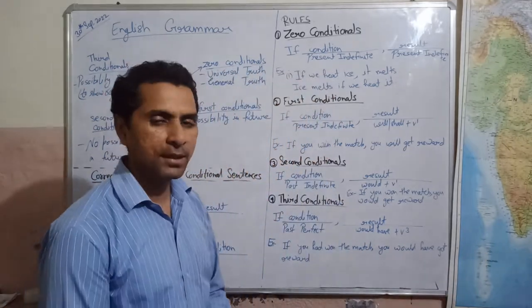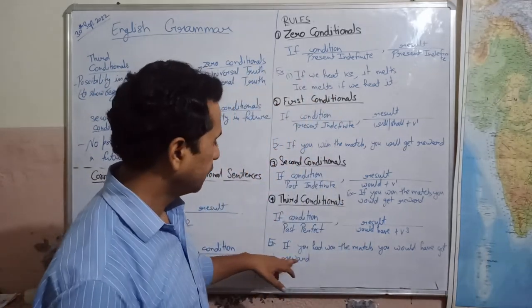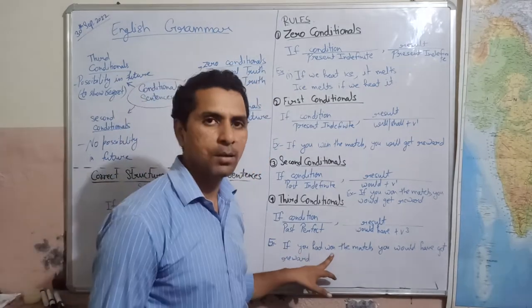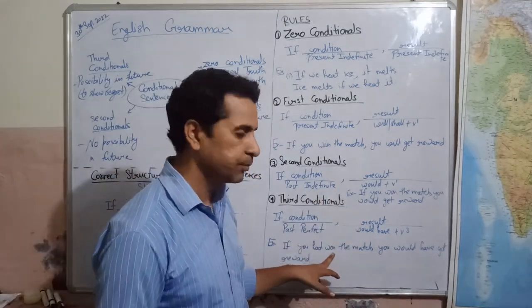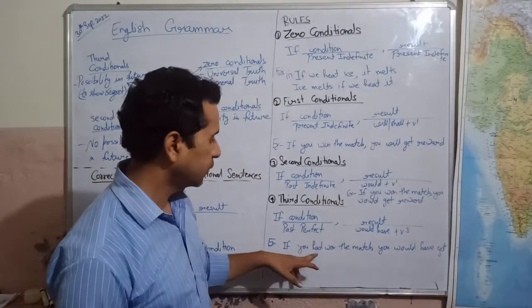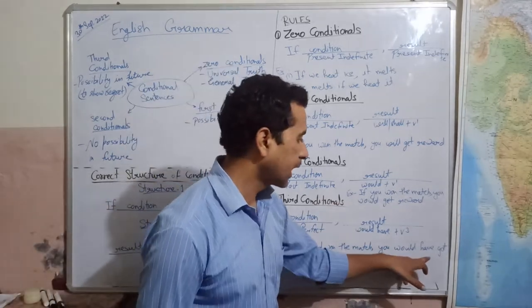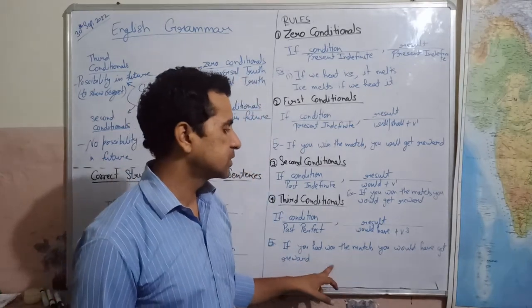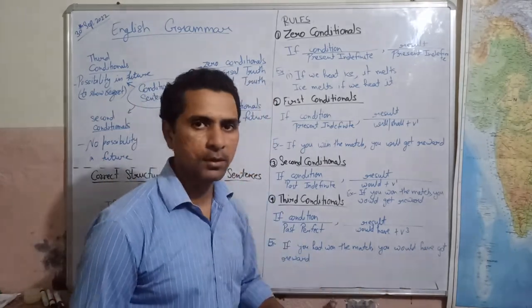Now let us see an example. If you had won the match, it means had won means past perfect tense, had plus third form of verb. If you had won the match, you would have got reward.